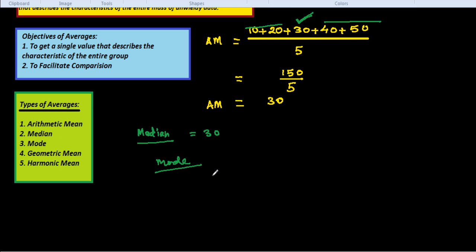So I put here some data: 10, 20, 10, 30, 20, 10, 40.